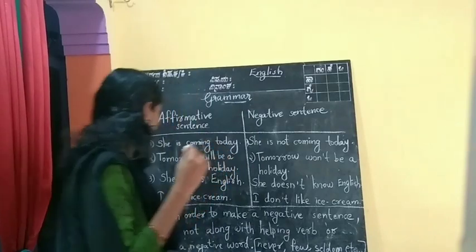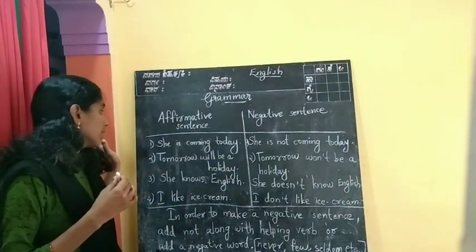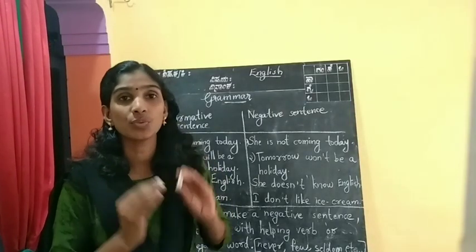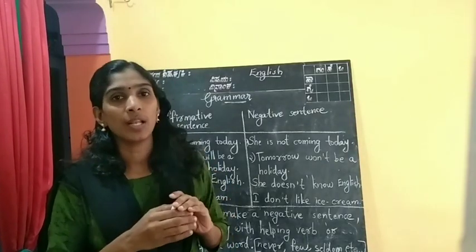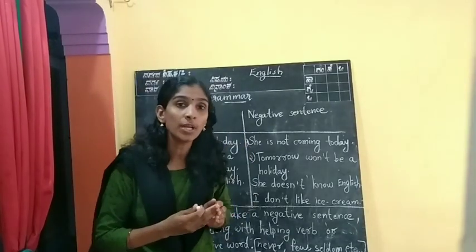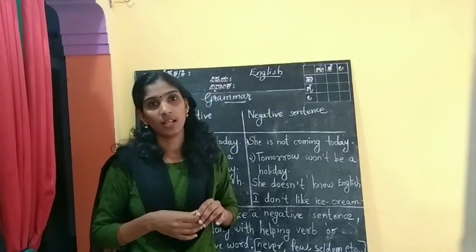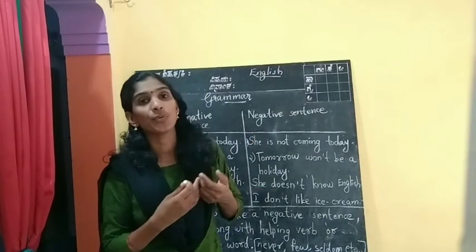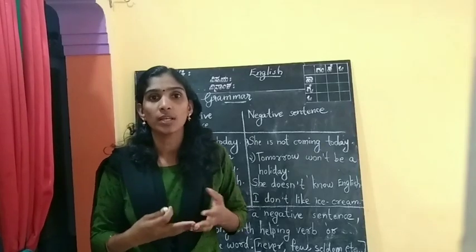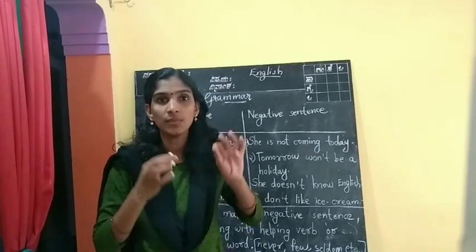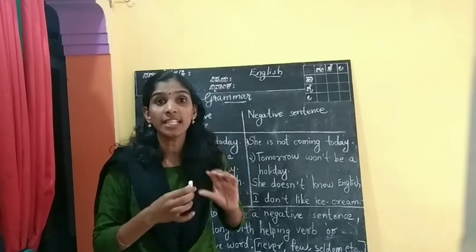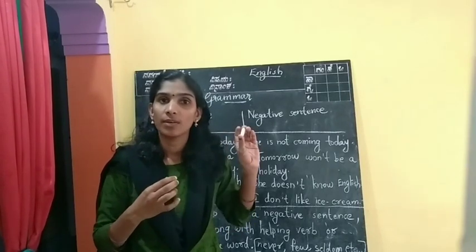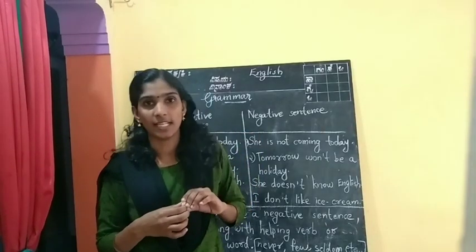See, in order to make a negative sentence, we have to add not along with the helping verb, or any negative words along with the helping verb, like never, few, seldom, not. Those are negative words. If we add any negative words along with the helping verb, we can make negative sentences, right?